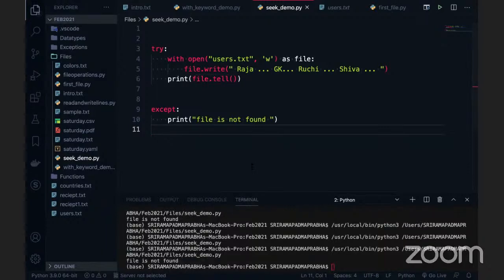If I click on this, I got something called file not found. Tell me, user.txt is already there. But why did I get the file not found exception? Can anybody tell me why user.txt is throwing an error, file not found? I've opened the file users.txt in write mode, and then we got file not found. Anyone tell me?